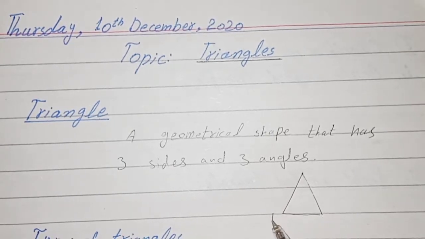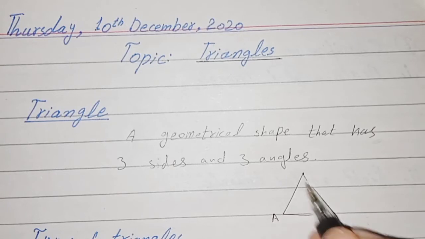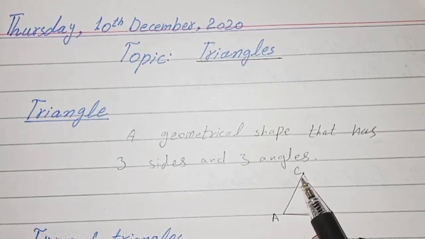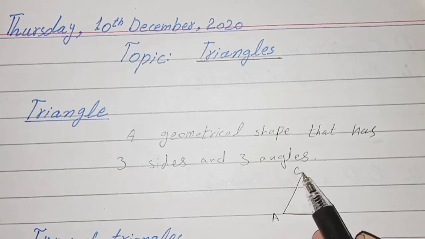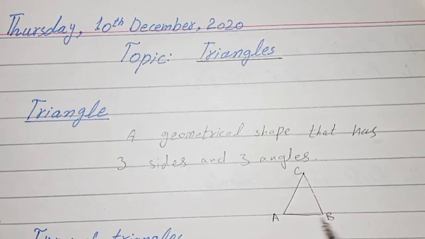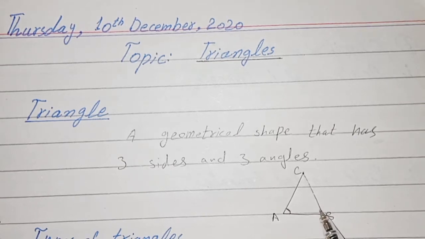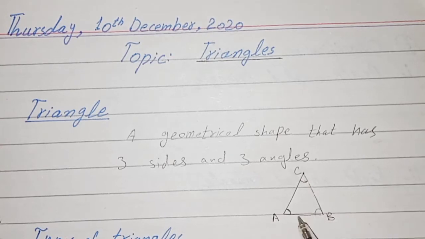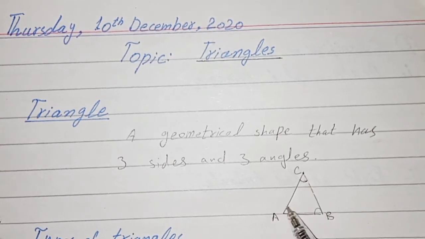This triangle is triangle ABC. In this triangle, this one is a side, this one is a side and this one is a side. This A is an angle, this B is an angle and this C is an angle. So this triangle has three angles and three sides.